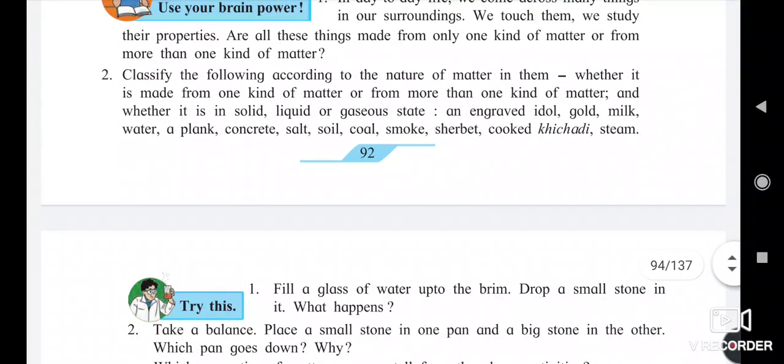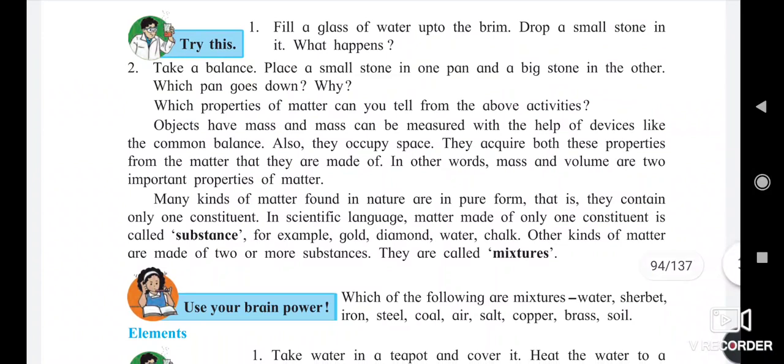So here, milk, water and sharbat are liquid substances. Idol, gold, plank, concrete, salt, coal and khichdi are different substances.